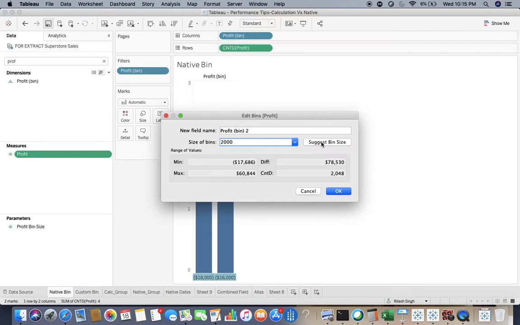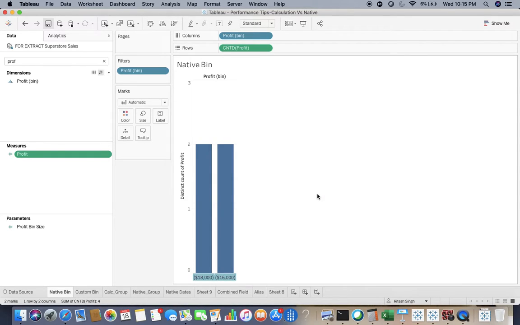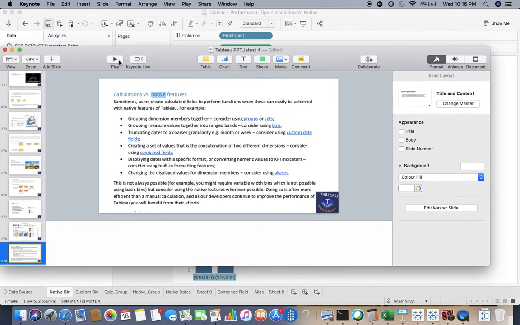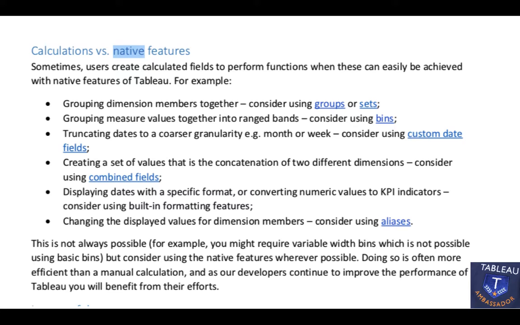It will also suggest a size on its own, and there is a log formula. I will not get into that. After that, I'll just drag it over there, and you can see the result is the same. So I'm going to use what? I'm going to use the native feature. That's it. The third one is truncating dates to a coarser granularity, for example month or week.